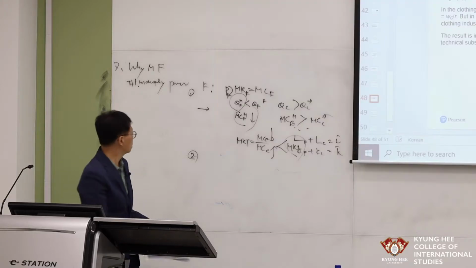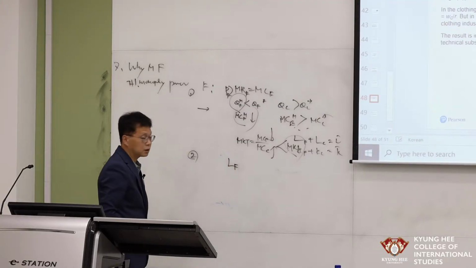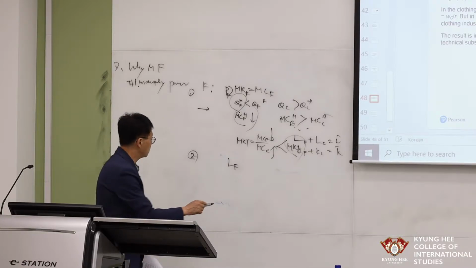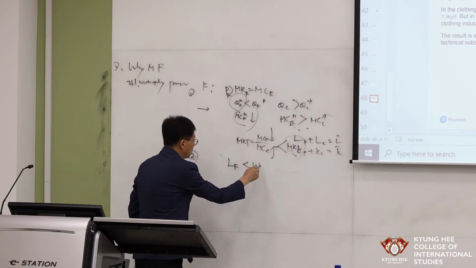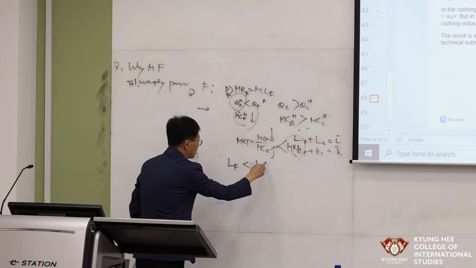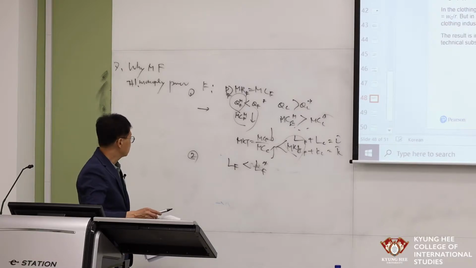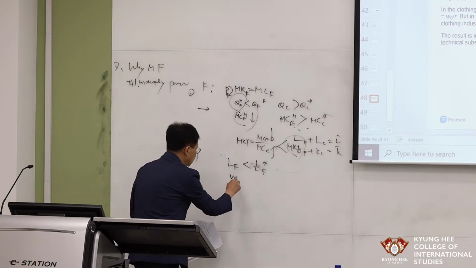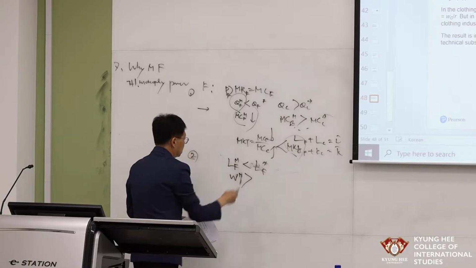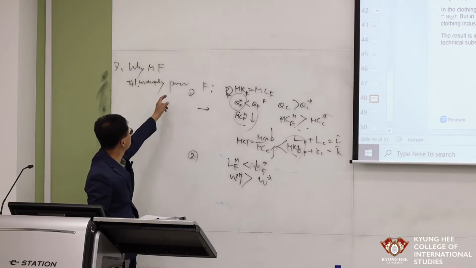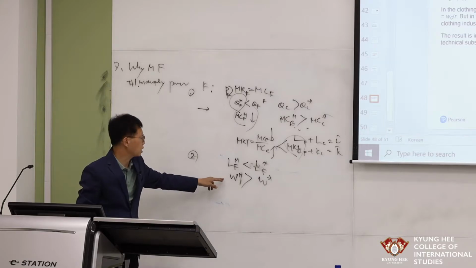Too little labor, LF, is very small compared to the perfectly competitive outcome. This one is smaller than the labor employment in the perfectly competitive outcome. A small amount of labor is employed, simply talking. And the wage rate is higher in the monopoly case, right? Higher than wage star, because the labor union uses monopoly power in the labor market.